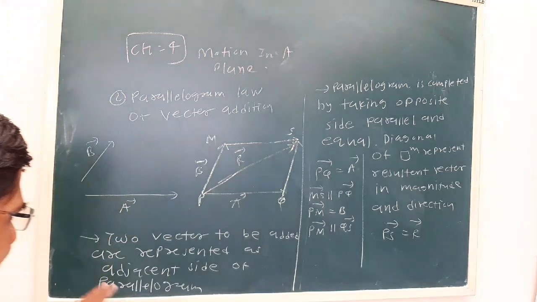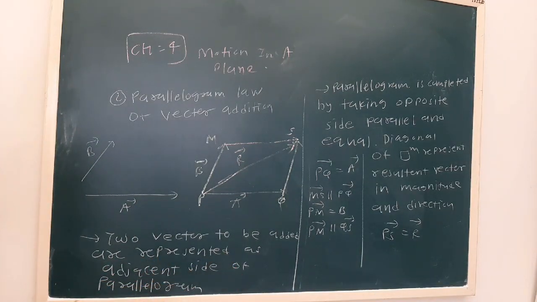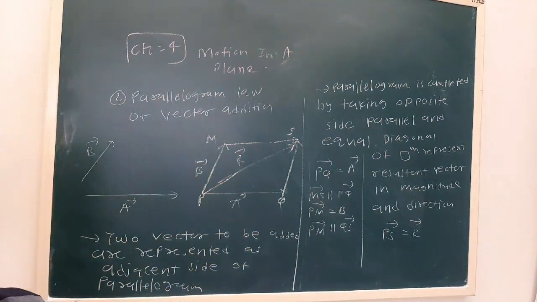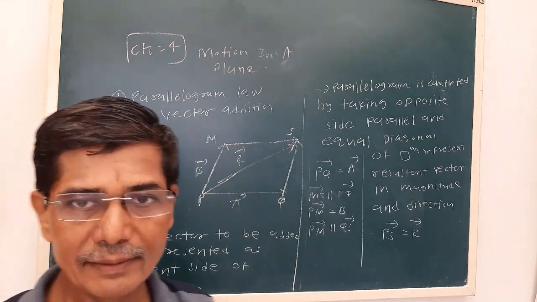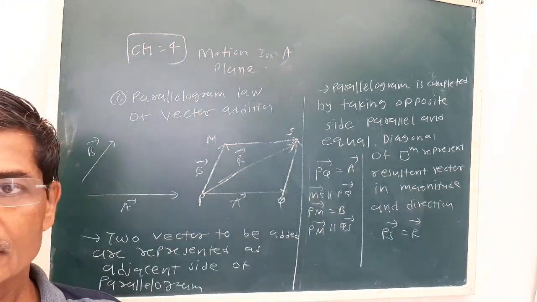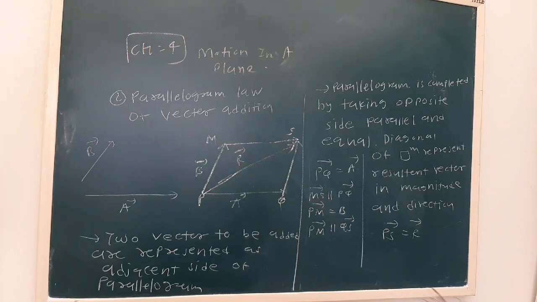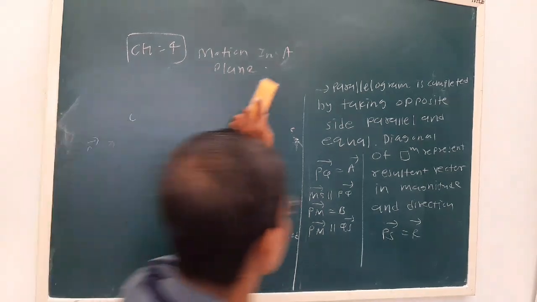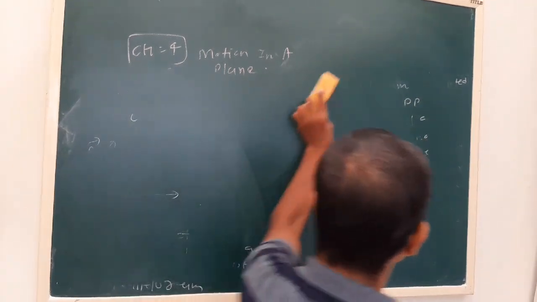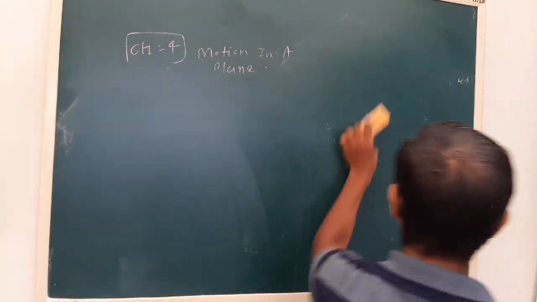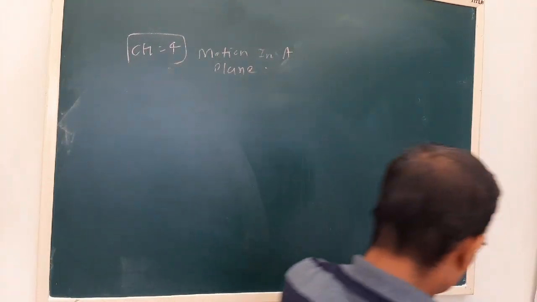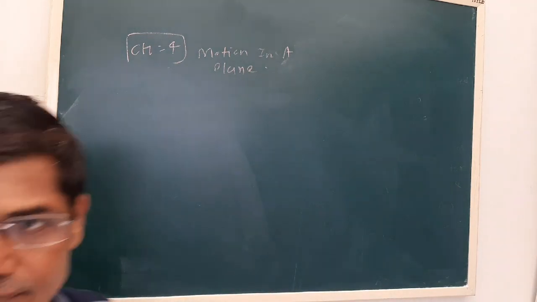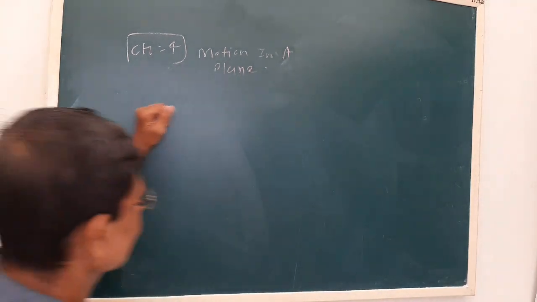Two vectors to be added are represented as adjacent sides of a parallelogram. The parallelogram is completed by taking opposite sides parallel and equal. The diagonal of the parallelogram represents the resultant vector in magnitude and direction. Now we have seen two methods for vector addition: one is the triangle law and the second is the parallelogram law. One thing I want to show is that the parallelogram law is an extension of the triangle law, which we'll see in properties.